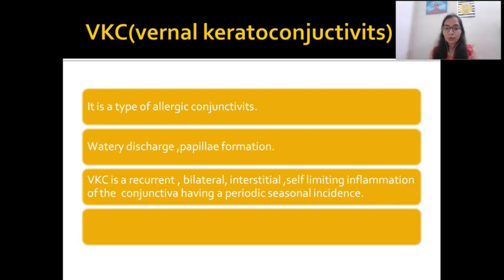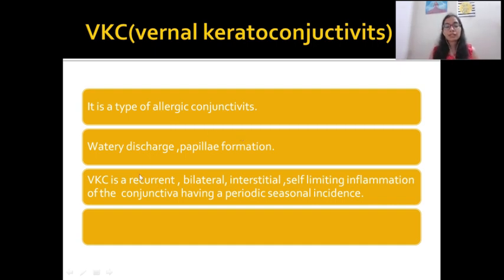Okay, so what is this vernal keratoconjunctivitis? It's a type of allergic conjunctivitis. And whenever you are asked about allergic conjunctivitis, you have to remember two things: watery discharge and papilla formation. These are the most important things. Whenever there is any type of allergic conjunctivitis, these two things are a must, that are watery discharge and papilla formation.